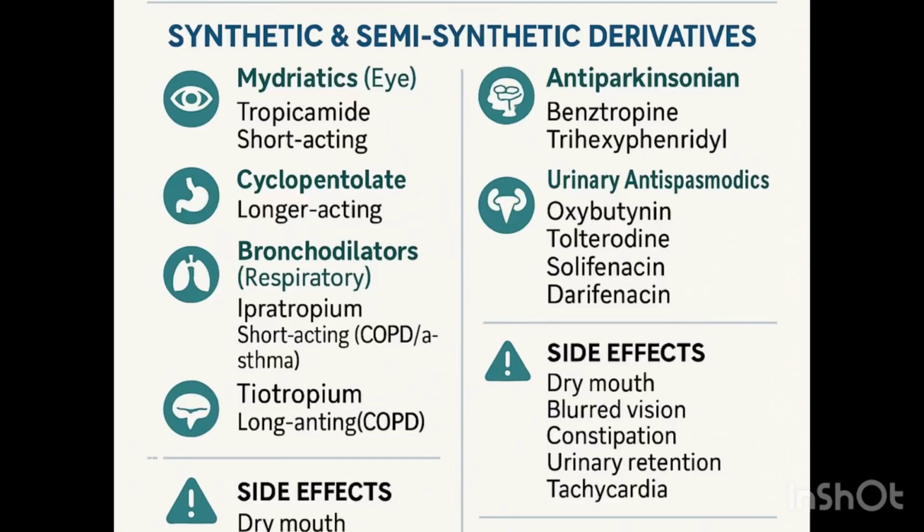But this one we are having urinary antispasmodics, which is used to tackle overactive bladder. In this one you are using oxybutyn, which is a good agent here. This one works for a long time. It has a longer duration of action. So you are using oxybutyn, you are using toteridine, you are using derifenacin, and using sulfenacin. So you can either use derifenacin, sulfenacin, oxybutyn, or toteridine. So the only agent they use here more is oxybutyn. So they are used to reduce excess contraction of the bladder.